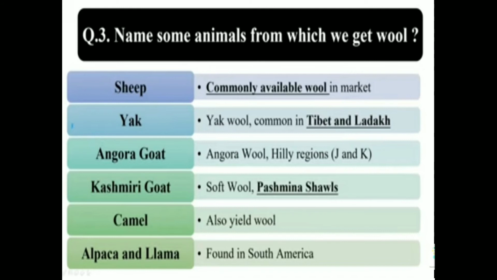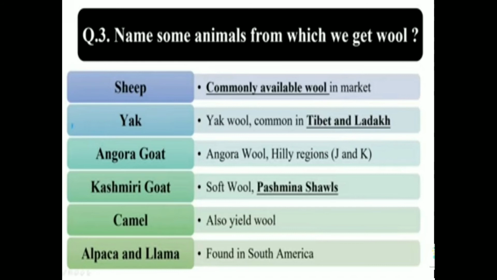Sheep wool is commonly available in the market. The wool which we get from the yak is common in Tibet and Ladakh. The Angora goat gives Angora wool, and it is found in the hilly region of Jammu and Kashmir.